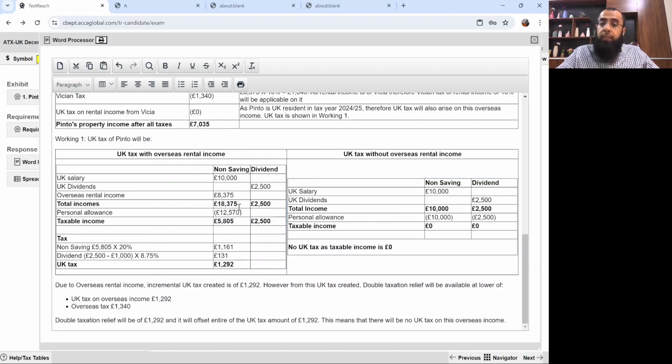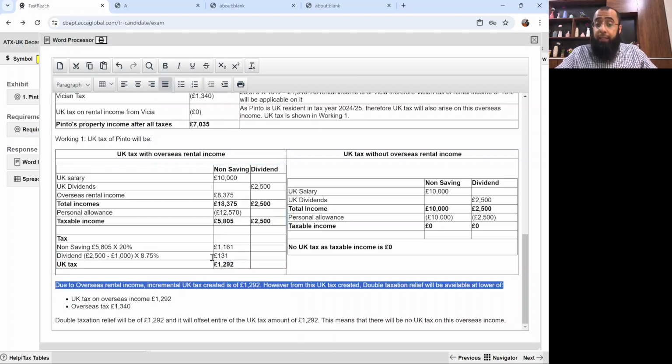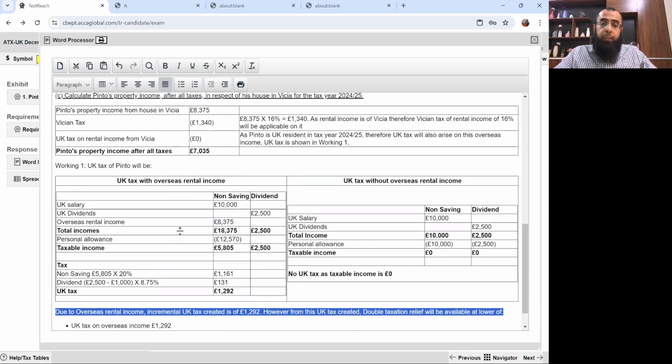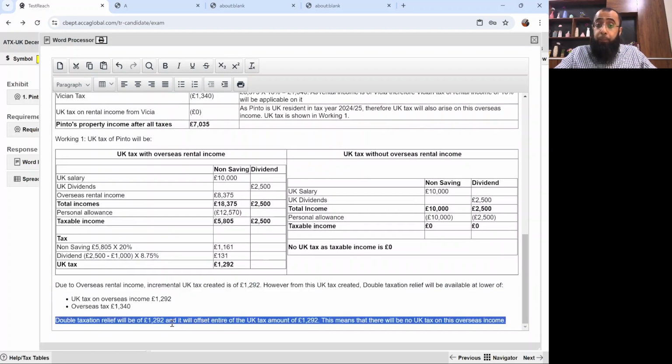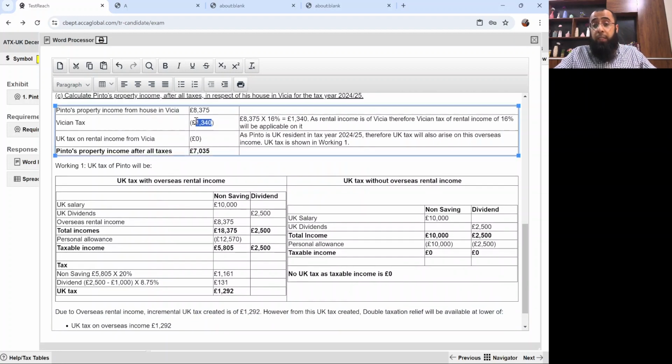But with overseas income, there was a tax of 1292. So we said that due to overseas rental income, the incremental UK tax was 1292 pounds. However, it was covered by double taxation relief, DTR. So there was no UK tax, but overseas tax is paid irrespective. The overseas country does not provide DTR. The DTR is of the UK only. So Pinto's property income after all taxes is 7035 pounds.